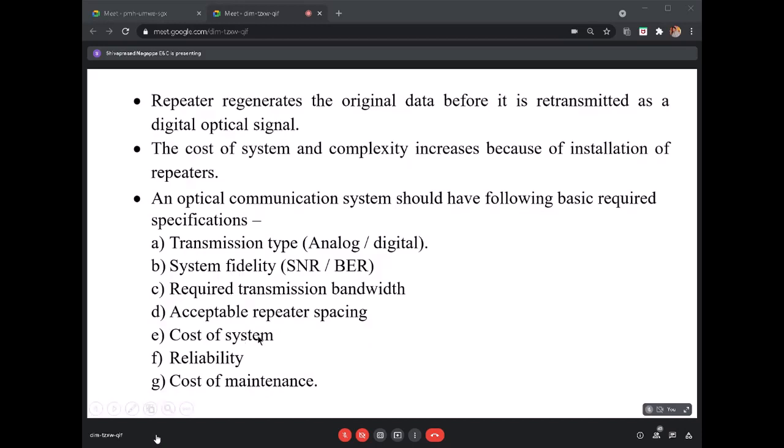Cost of the system, we need to see cost also, because for any technology that needs to be implemented, we need to look into the cost, and reliability, cost of maintenance. All these are the things which we need to consider.